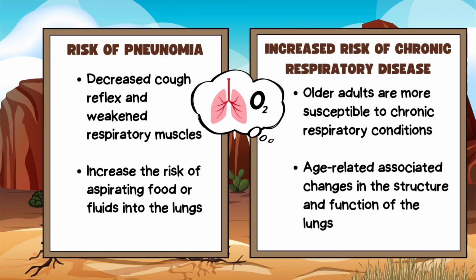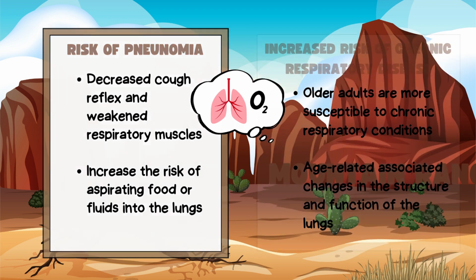potentially leading to oxygen therapy or respiratory distress. Furthermore, old people are potentially at risk of pneumonia due to decreased cough reflexes and weakened respiratory muscles, which increase the risk of aspirating food or fluids into the lung. They are also vulnerable to chronic respiratory diseases. This is because older adults are more susceptible to chronic respiratory conditions like chronic obstructive pulmonary disease, COPD, and asthma, due to age-associated changes in the structure and function of the lungs, which may increase their pathogenic susceptibility to COPD or asthma.